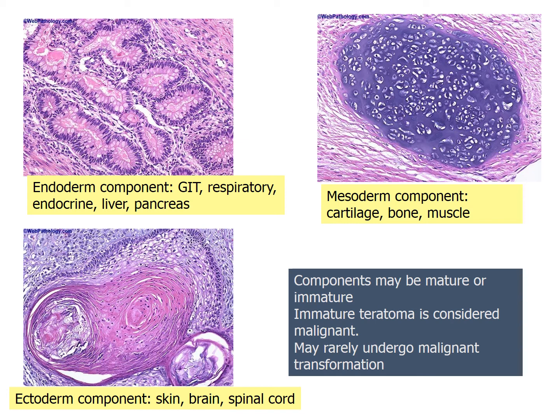The components may be mature or immature. Immature teratoma is considered malignant. Some of the endoderm, mesoderm, or ectoderm components can also undergo malignant transformation. For example, we can see squamous cell carcinoma in the teratoma.